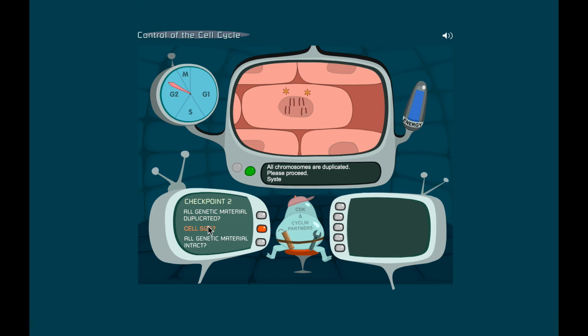Let's check cell size. All right, cell is big enough to enter next. Proceed. All genetic material intact. All right, so it checked every chromosome, and there's a problem with the last one. All right, we got to repair it.